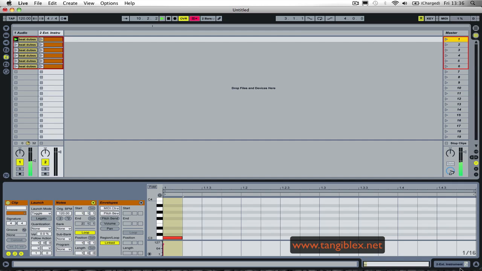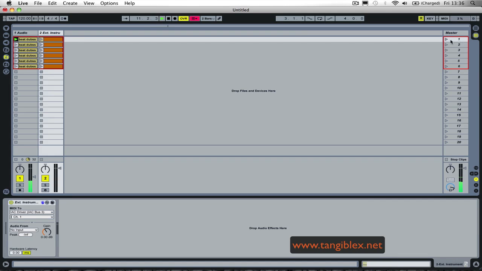So sometimes, if we have some problems, when we are going to use these scenes, we need to put off the external instrument. Okay, so this is one way, it's a simple way.